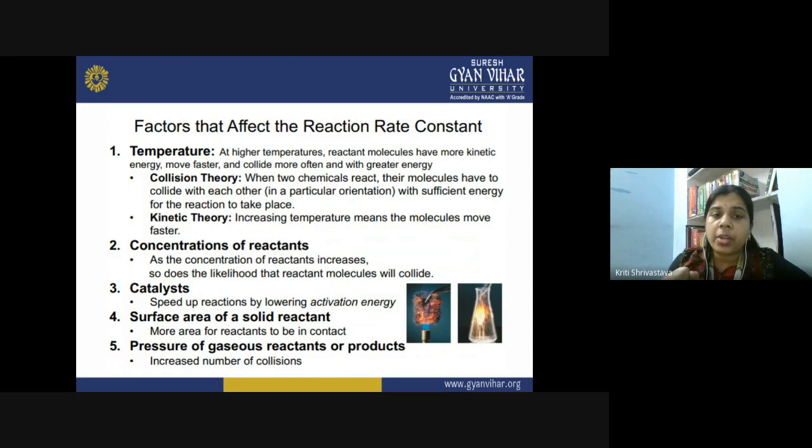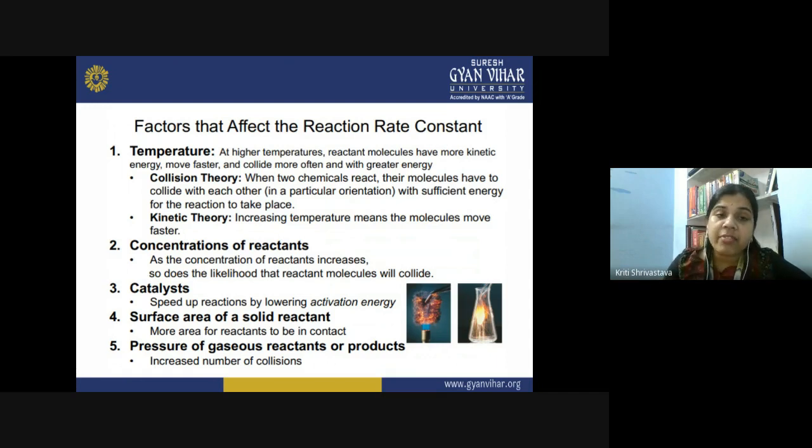Then the second theory, which supports this observation, is the kinetic theory, and this says that when you increase the temperature, molecules are moving faster and now more reaction will take place. So your equilibrium will be shifted in the forward direction, right? So that is the thing with the temperature.